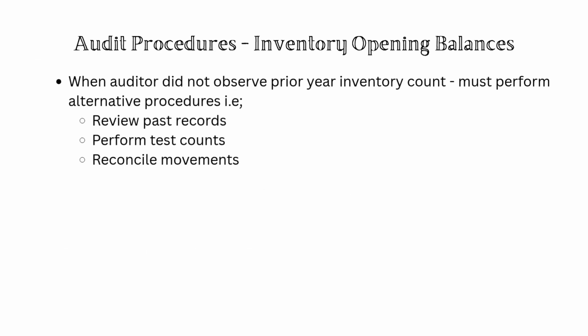Inventory is a particularly important area under ISA 510. If the auditor was not present at last year's inventory count, then the auditor must perform alternative procedures. For example, review past records, perform test counts, and also reconcile movements. However, if sufficient evidence cannot be obtained, this may result in a qualified opinion.